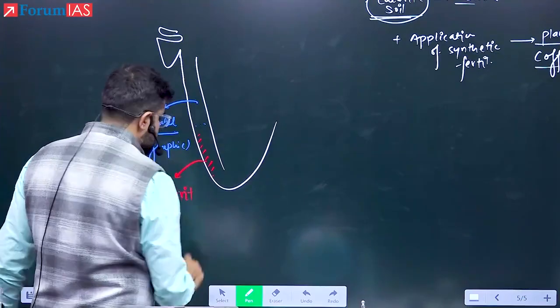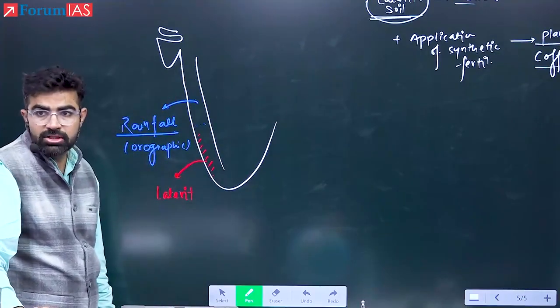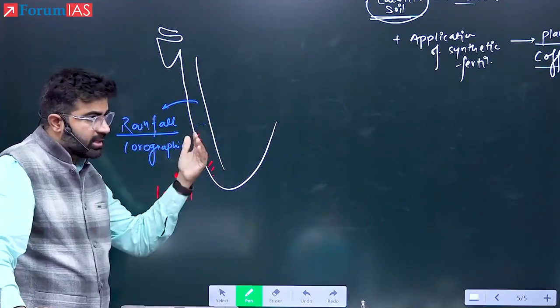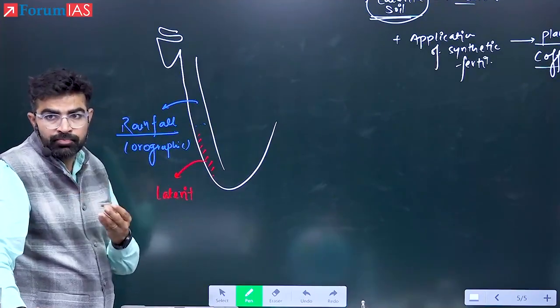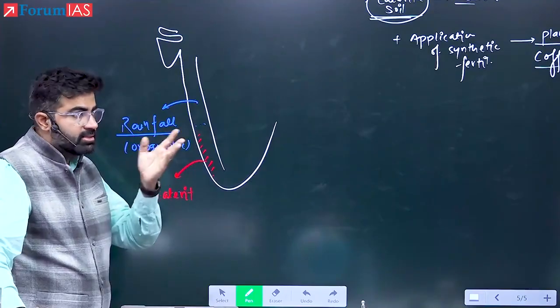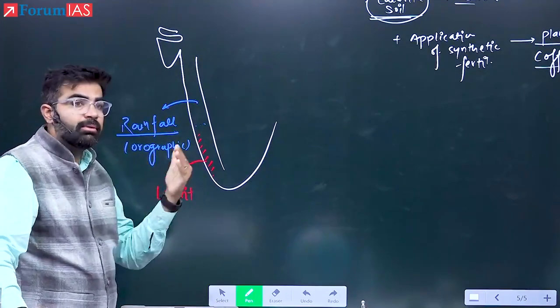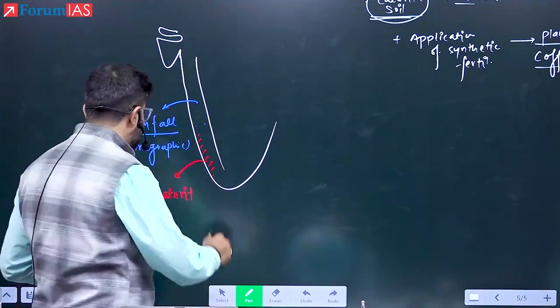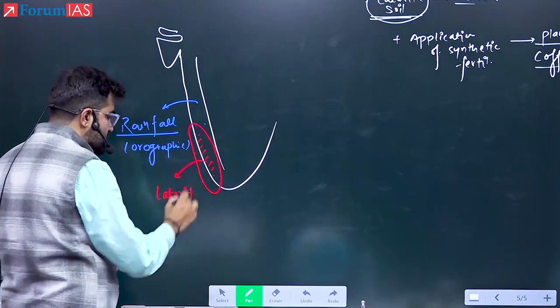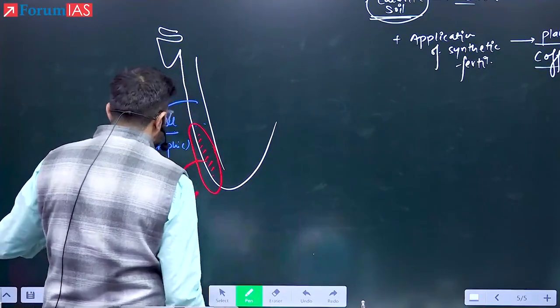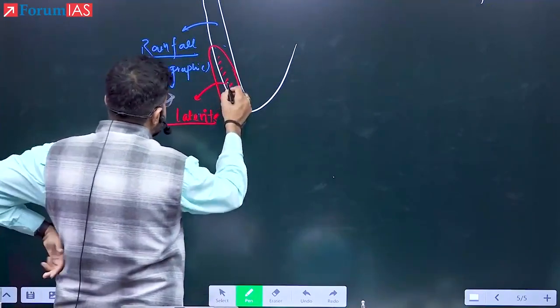Now, are you aware about this? Karnataka, especially Baba Budan Hills, are famous for which type of plantation? Coffee. Then Kerala, and Kerala is also famous for what? Coffee, tea, then some rubber. This type of plantation is also there in Kerala. Why? Can you understand that? Because of the presence of what? Laterite soil. So we have the laterite soil in this area.